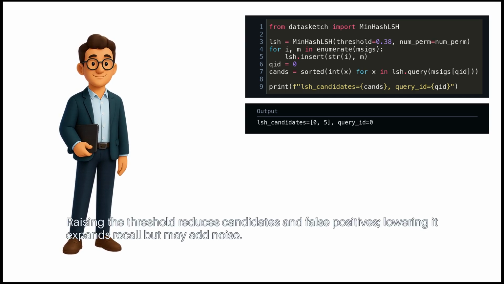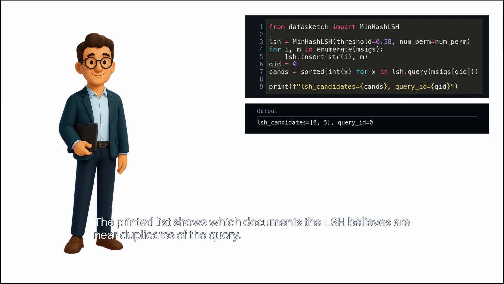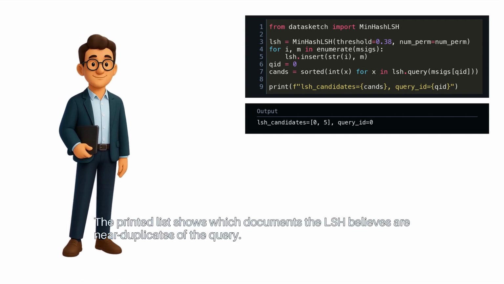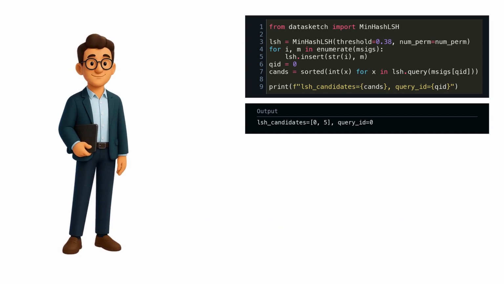stable output. Raising the threshold reduces candidates and false positives. Lowering it expands recall, but may add noise. The printed list shows which documents the LSH believes are near duplicates of the query.